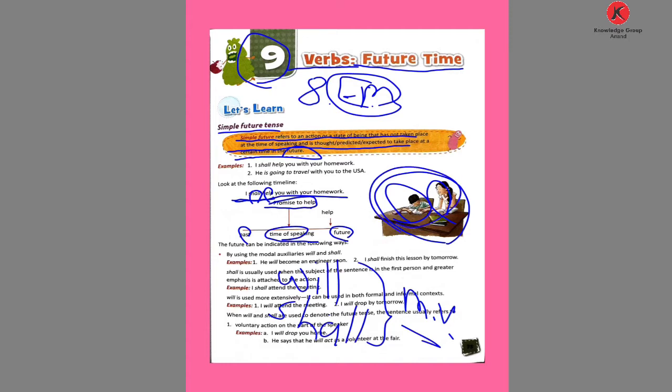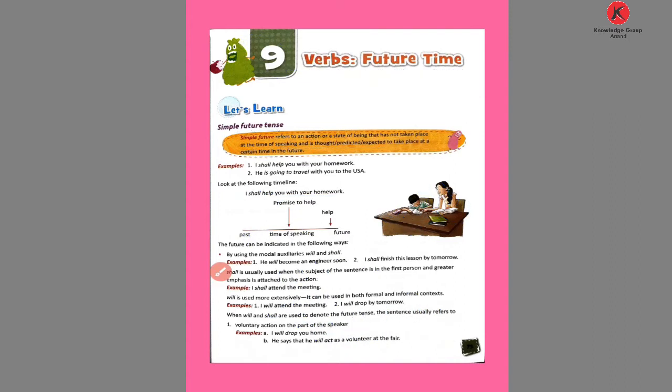She will give the promise to her brother to help him, but not now at the time of speaking, but in the future. So the future can be indicated in the following ways. Which ways can we see? By using the modal auxiliaries will and shall. We can use will and shall in the simple future tense. The examples: he will become an engineer soon. I shall finish this lesson by tomorrow. I will go to Mount Abu next year. We use will and shall, showing the future tense.